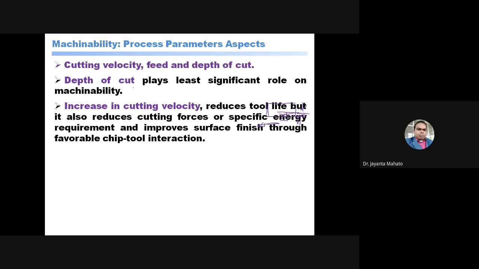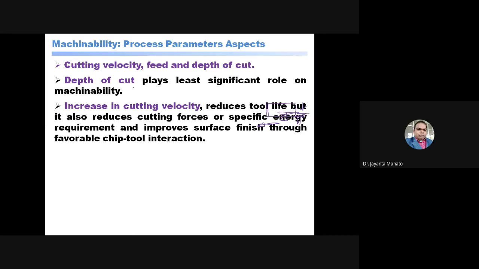Reducing the tool life means reducing machinability, but in this case the cutting force is also reduced, and reducing the cutting force means more machinability.